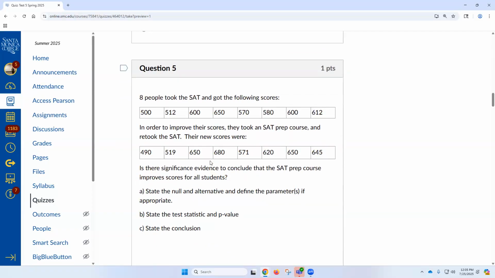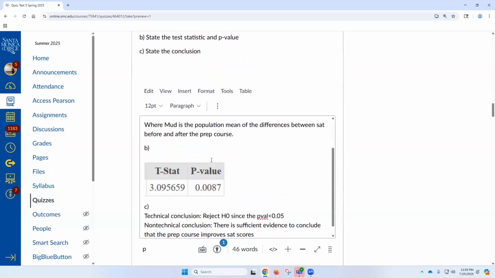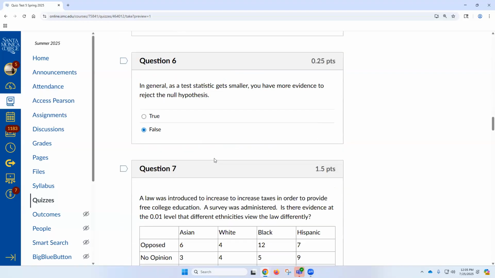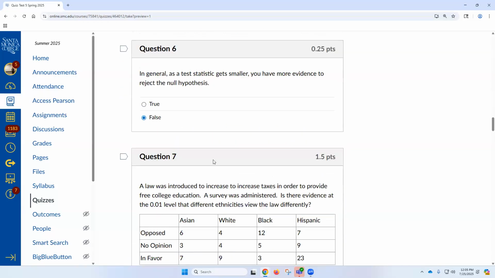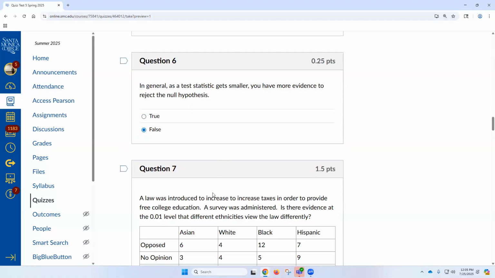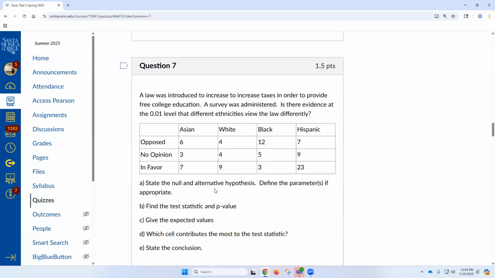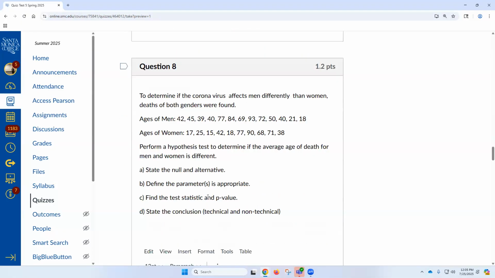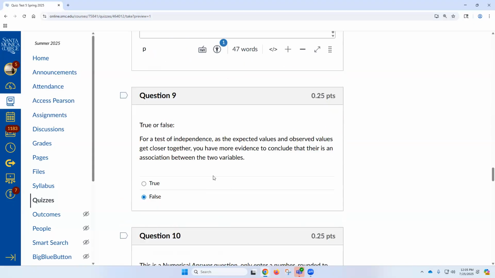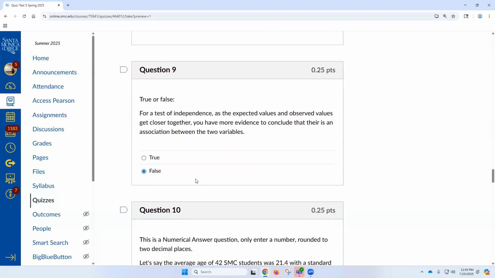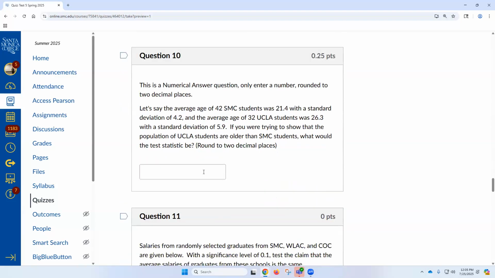Number 5 is 11.2. Then there's a general conceptual question, and 7 is a 12.2. Then 8 was 11.3, and 9 was conceptual, right? 10 was what? Oh, that's what we're going to continue later.